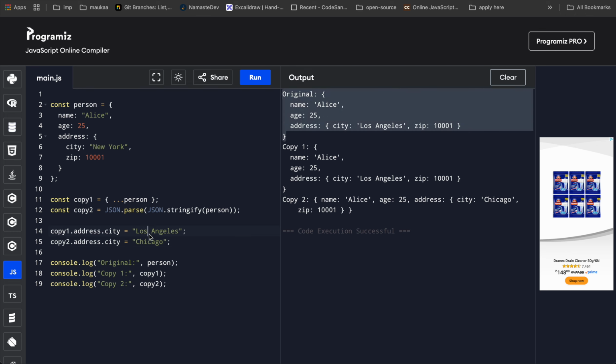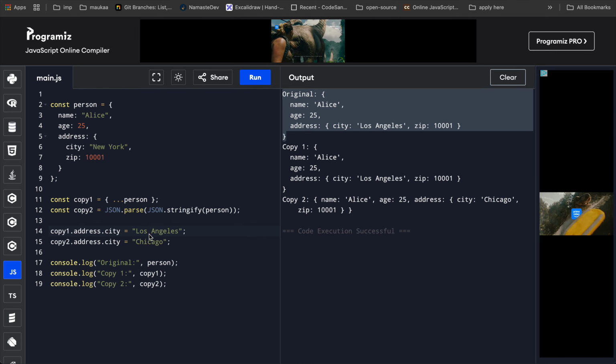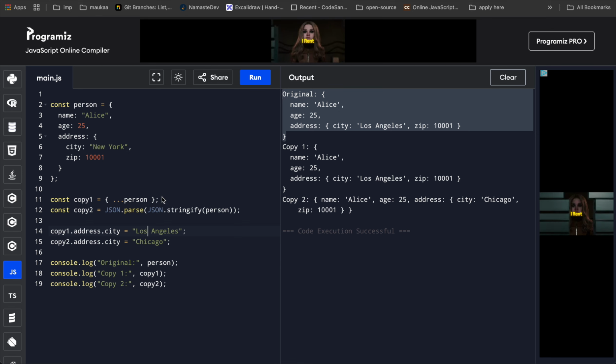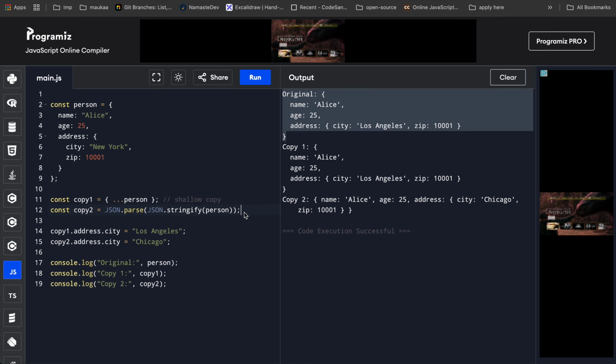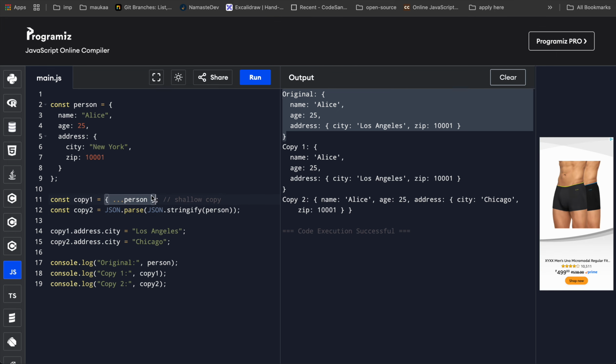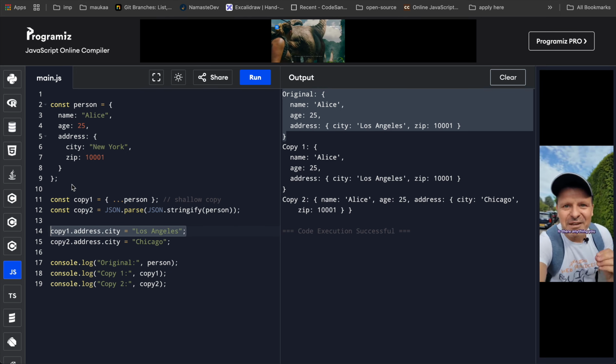So what is happening here? In JavaScript, we have a concept called deep copy and shallow copy. Whenever we create an object by using the spread operator, it generally creates a shallow copy. With a shallow copy, it just takes the reference of the object, and for the nested one, it takes the reference as well. So when we change the value, it also affects the original one.